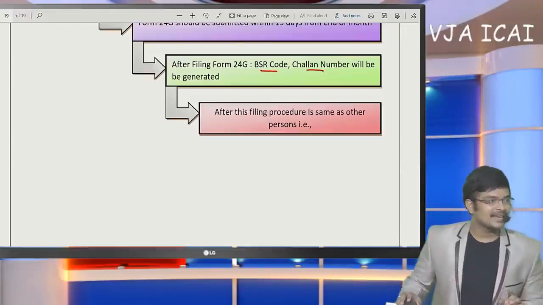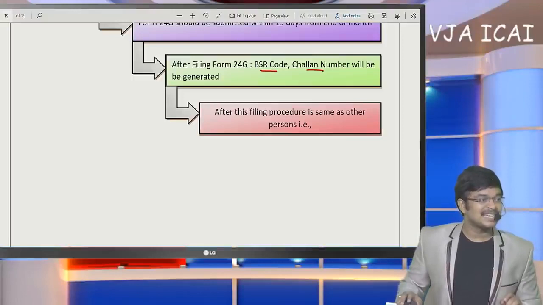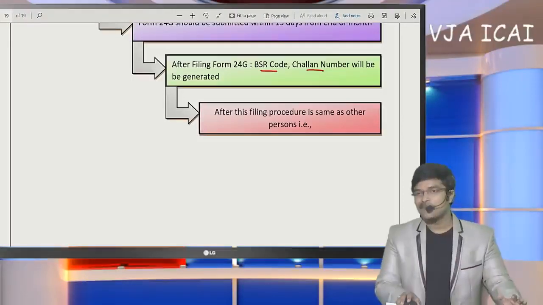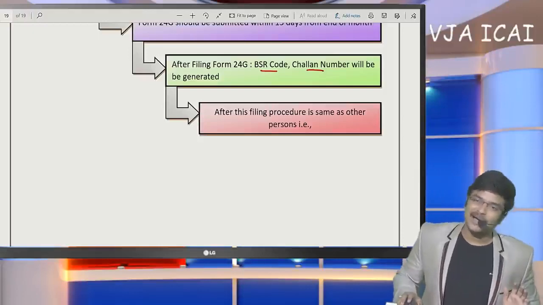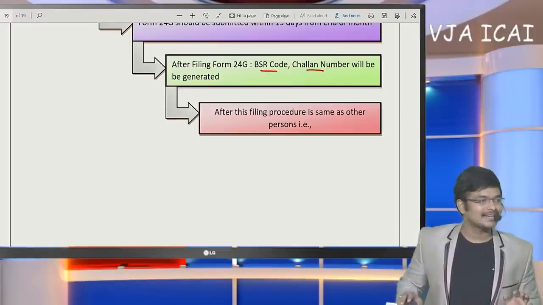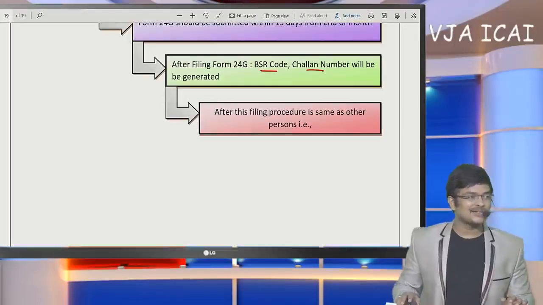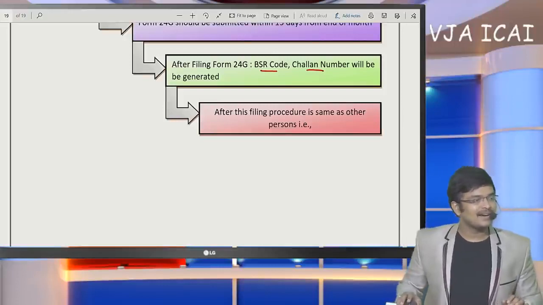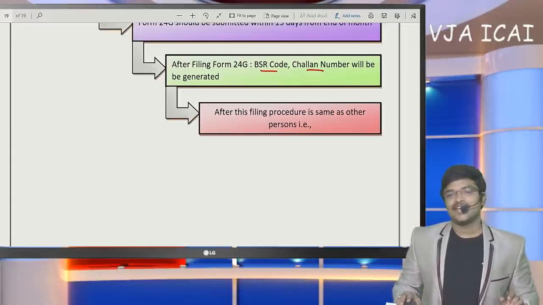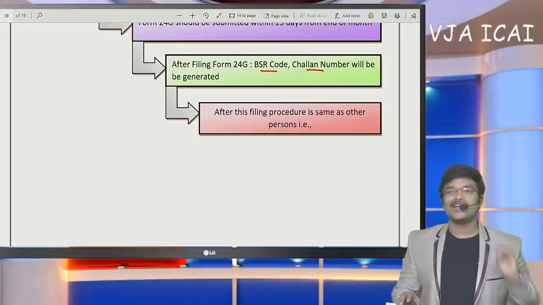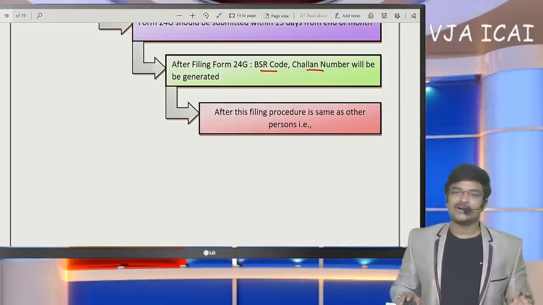Okay. Next, if TDS is to be deducted on reimbursement of expenses, what about the GST component? Sir, the GST component is not liable for TDS deduction. So you can exclude the GST component and make TDS deduction. Okay. Next, if wrong TDS has been deducted and the deductee has not shown that income, what is the remedy if the deductor does not revise? There is no remedy if the deductor does not revise. If wrong deductee details were given, the only option available is to file a TDS revised return. There is no other option here.